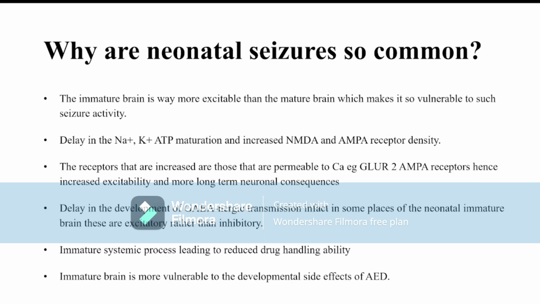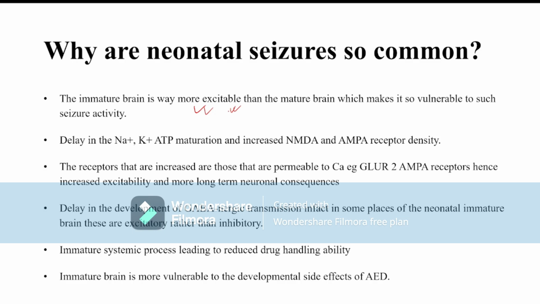Now, why are neonatal seizures much more common than in older children? Because the brain is immature in neonates, and the immature brain of a neonate is much more excitable than the adult brain. That means the mature brain has a much more inhibitory effect, and the immature neonatal brain has a much more excitable effect. That's why they are vulnerable to seizure activity.